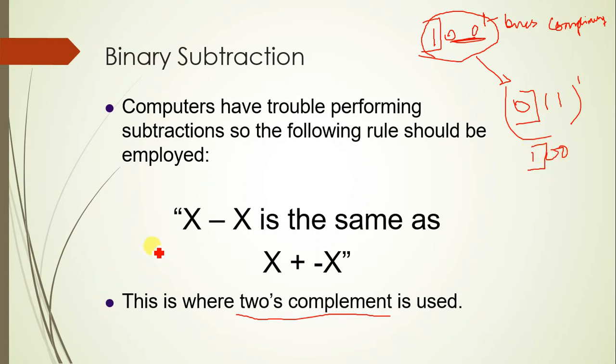Okay, there is a simple rule. Let us assume you have a binary number represented as x. So x minus x is nothing but x plus of minus x. Am I correct? Using this fundamental principle, we will be following a method called the 2's complement method.